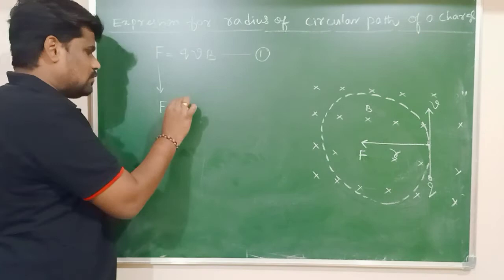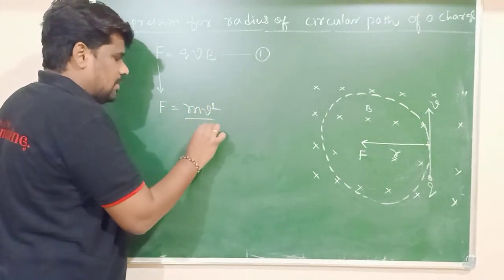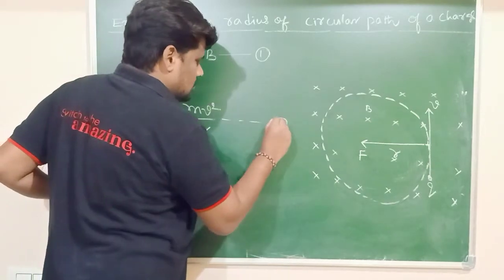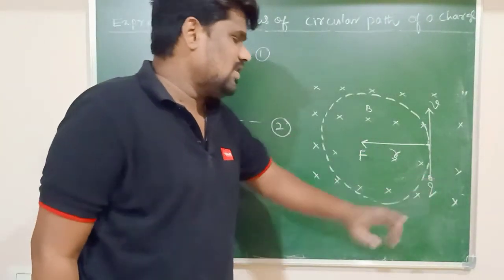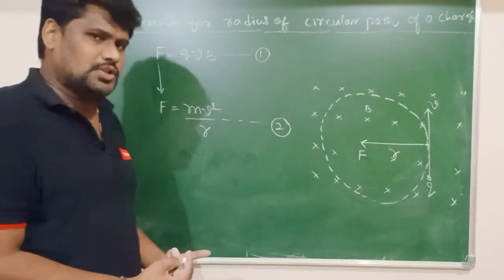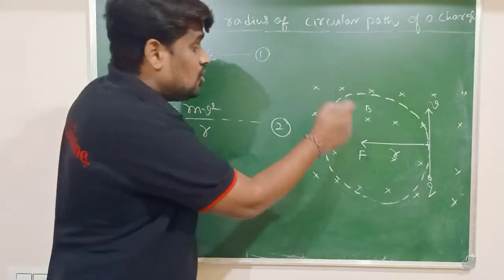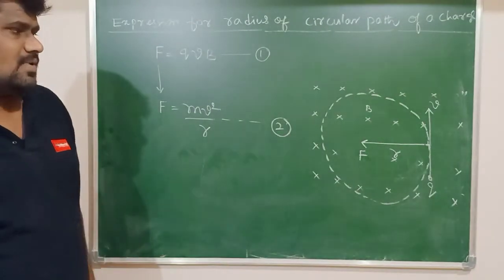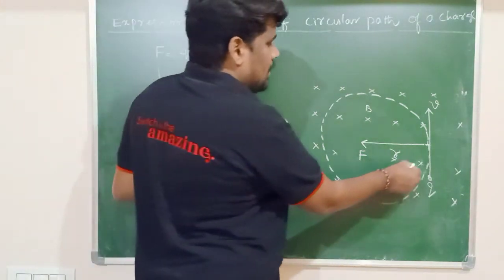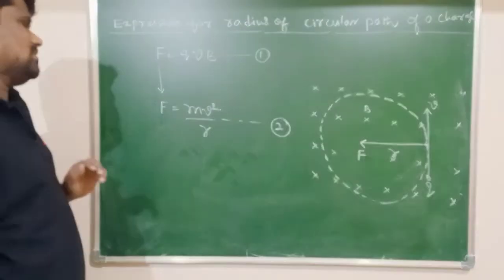What is the centripetal force here? mv square divided by r. I will call this equation number 2. What is m here? m is the mass of the charge. Whichever charge you take, it will have a mass. What is v? v is the initial velocity of the charged particle. What is r here? r is the radius of the circular path traced by the charged particle.